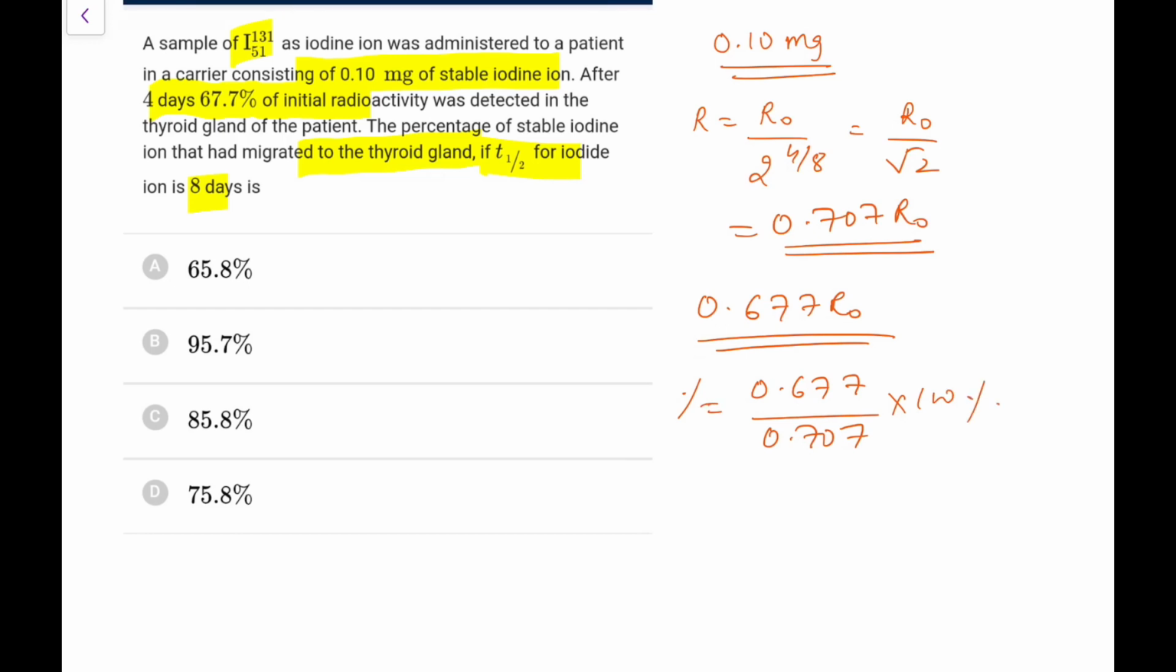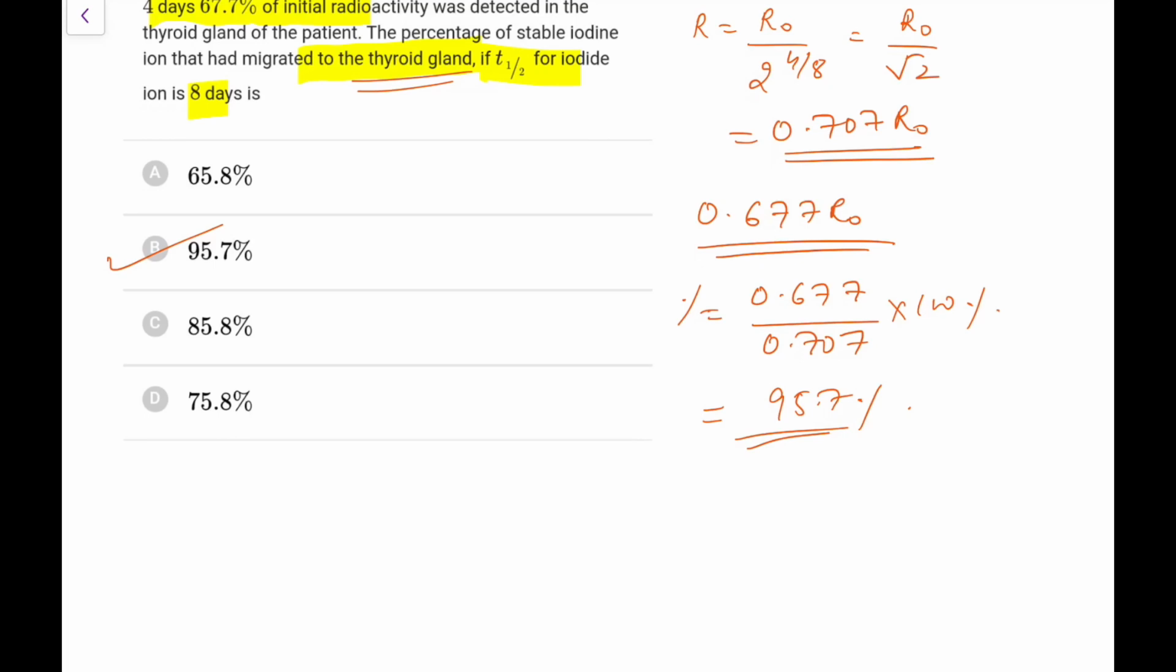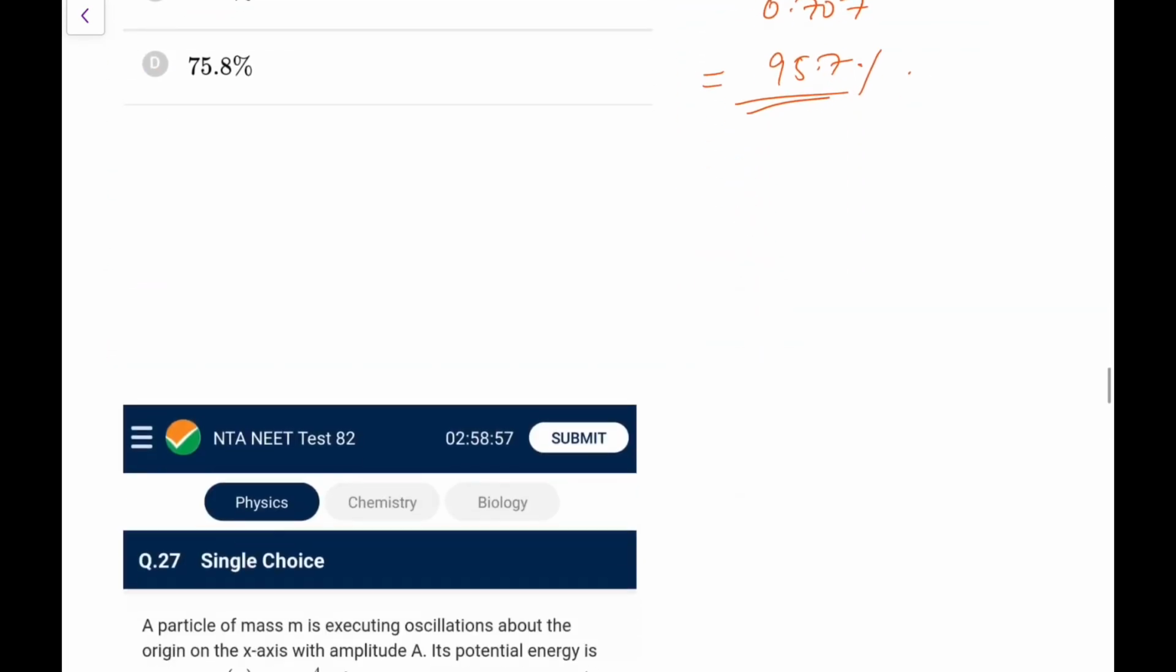So this basically comes out to be very high. It can only be 95.7%. So this activity is in the thyroid gland. That means this much of the total iodide ion has migrated to the thyroid gland. So you can directly go for 95.7. I have not solved it fully, but I can make out it is greater than 90% in this case.